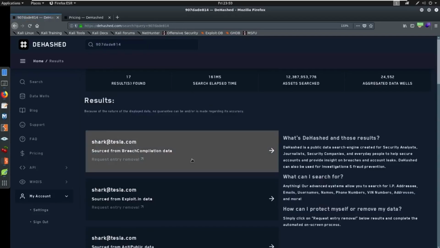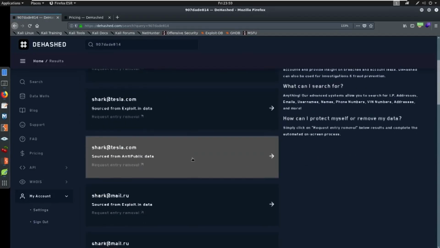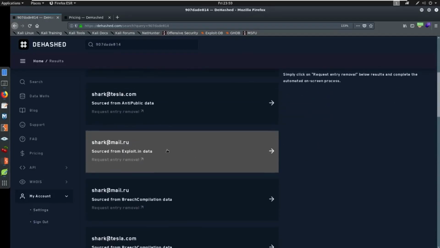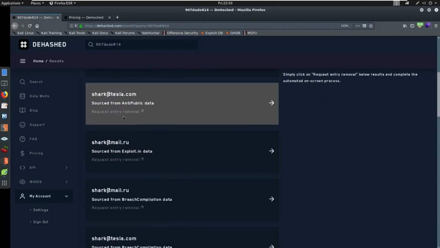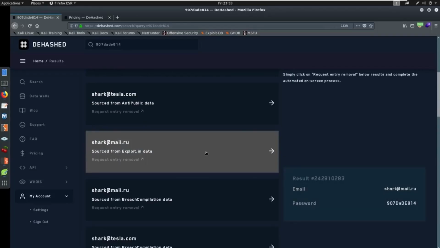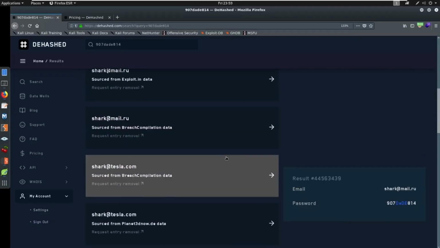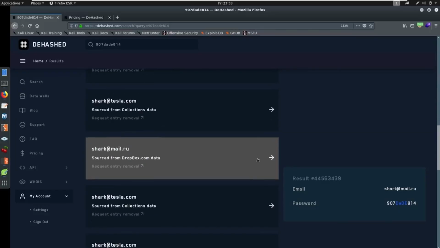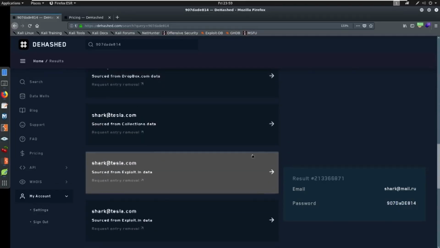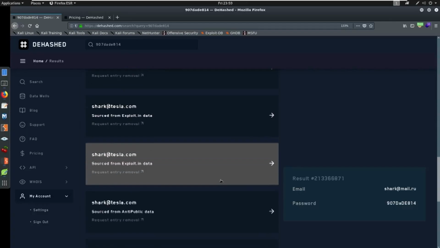Who knows? Shark at Tesla. Okay. Shark at mail.ru. Look, this is a new email address. We didn't know about this one before. And look, it does us a favor. We searched DADE, but here's the capitalized version. We didn't search for capitalized. We're not searching specific. Okay, and now we're getting more information. Look, here's one for Dropbox. So it tells you where this is coming from and how you can tie it in.